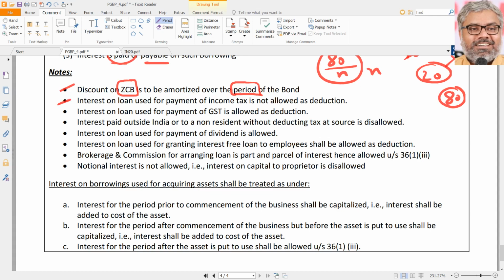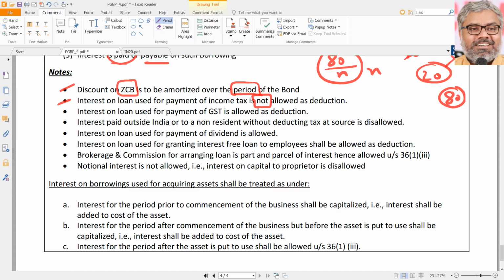Second, interest on loan used for payment of income tax is not allowed as deduction. This is a variety thing, but what we can do, the law says so, the judges say so, court says so, what we can do. Interest on loan, and that loan is taken for what? Payment of income tax. And that interest is not allowed as deduction. We cannot say why and all. It is not allowed as deduction.